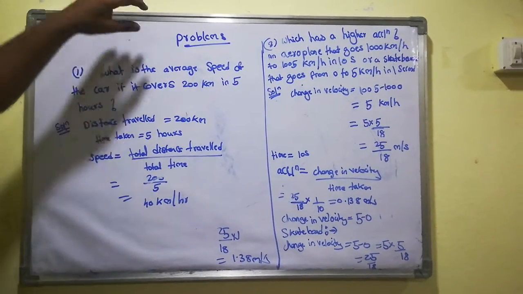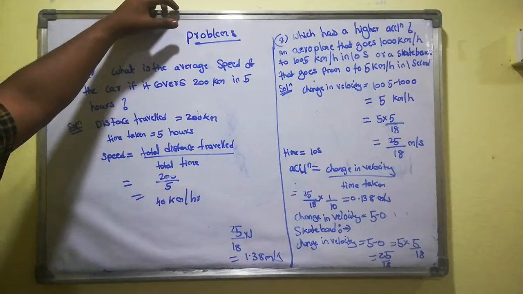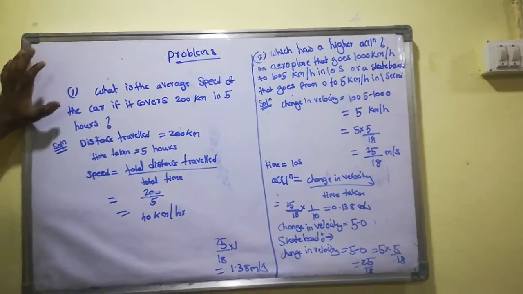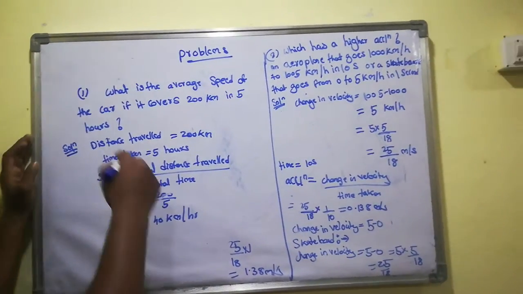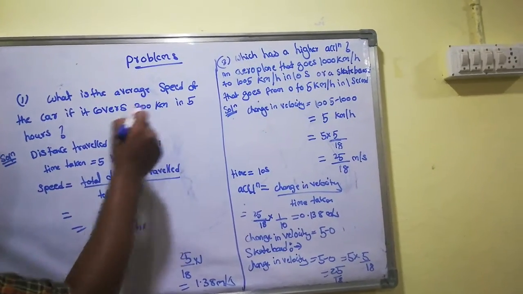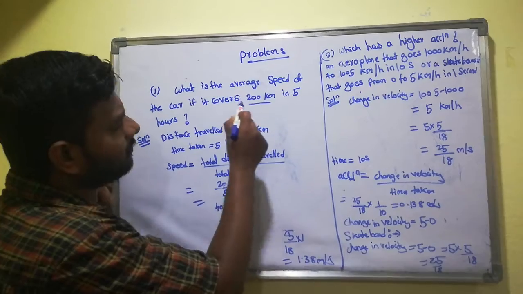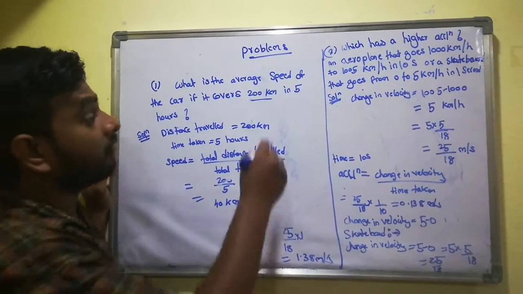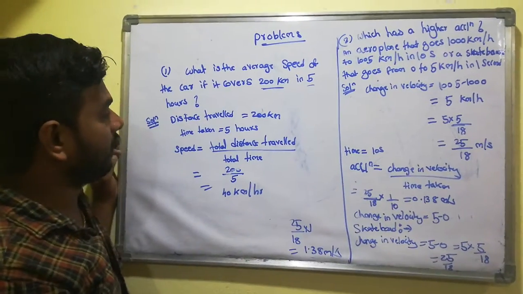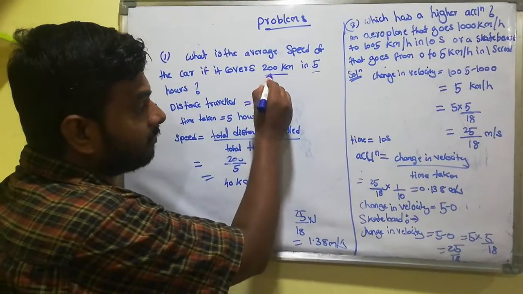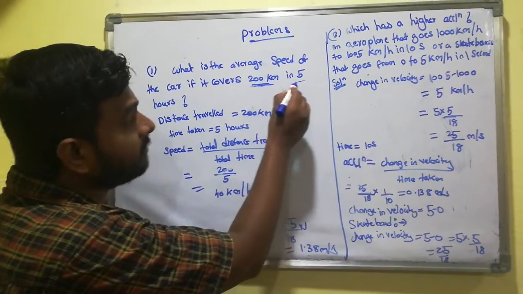Now we discuss motion problems, basic problems. First, understand what the question is here. What is the average speed of the car if it has covered 200 kilometers? So how much distance do they cover? 200 kilometers in 5 hours.